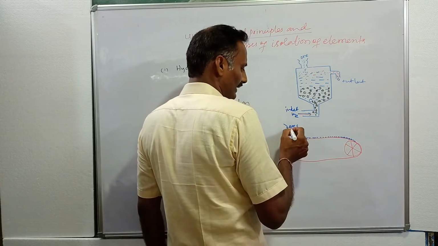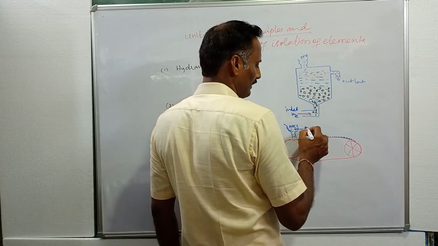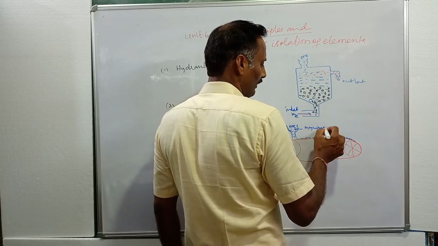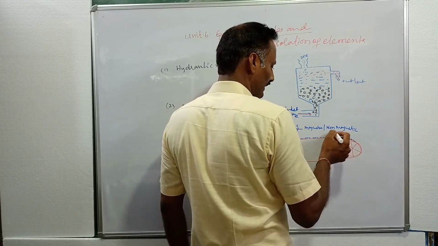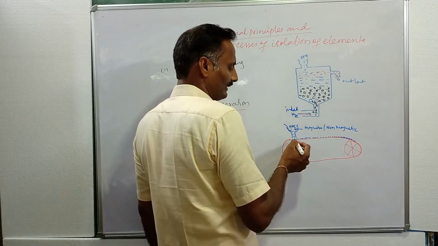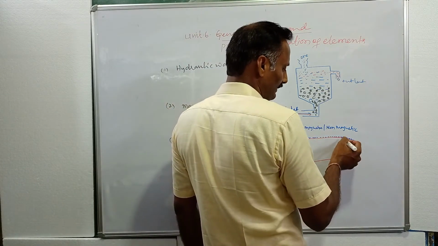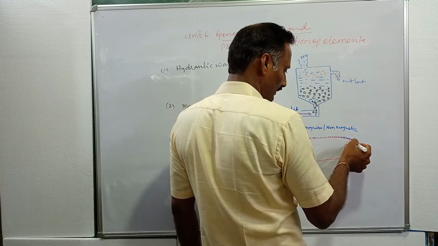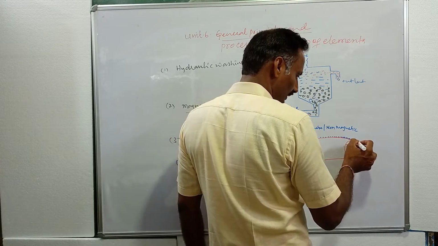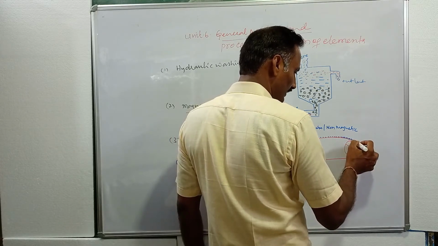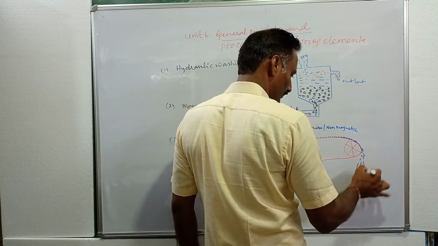If the ore contains both magnetic and non-magnetic materials, then when these particles come near the magnetic wheel, the magnetic materials present in the ore are attracted by the wheel, and they form a separate heap near the wheel like this.